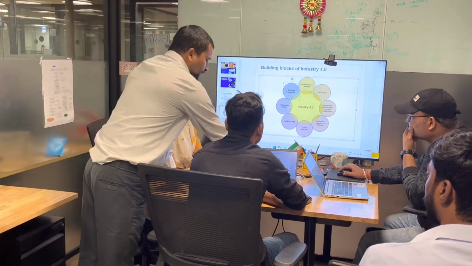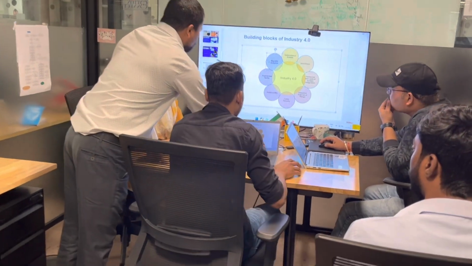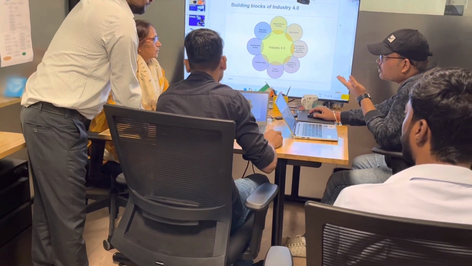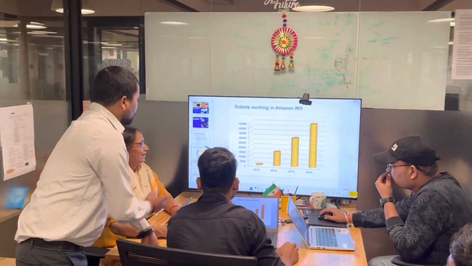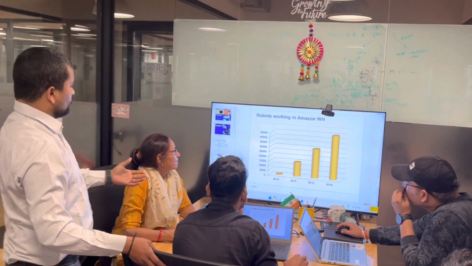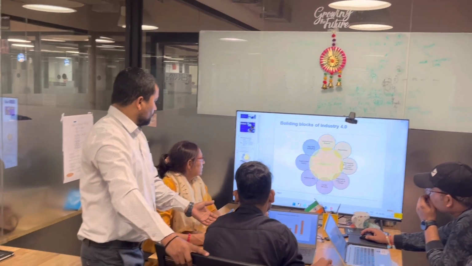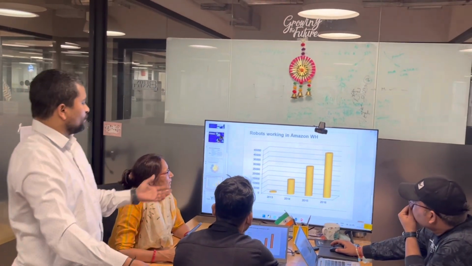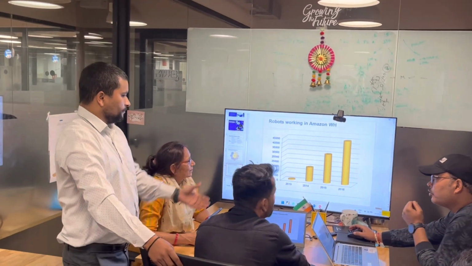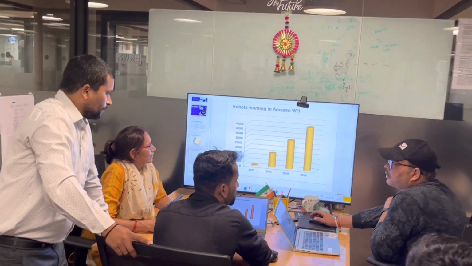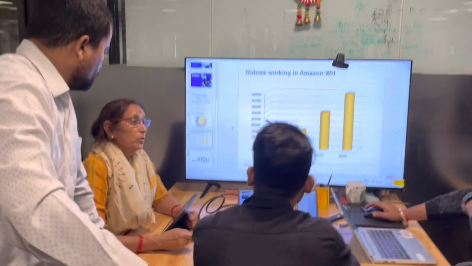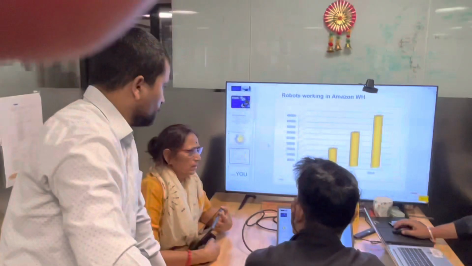Okay, if we take an example, please move to the last one. Yes, this is a robot working in Amazon. This is in an Amazon warehouse. Ma'am, you have to see the video of production working. If you have it, put it in the group.